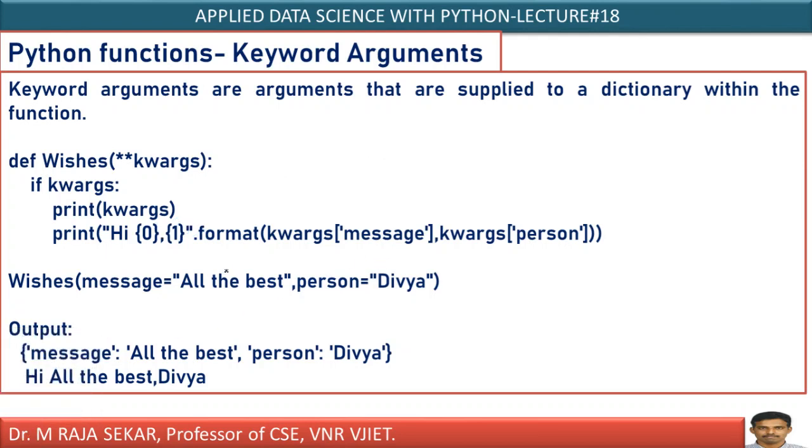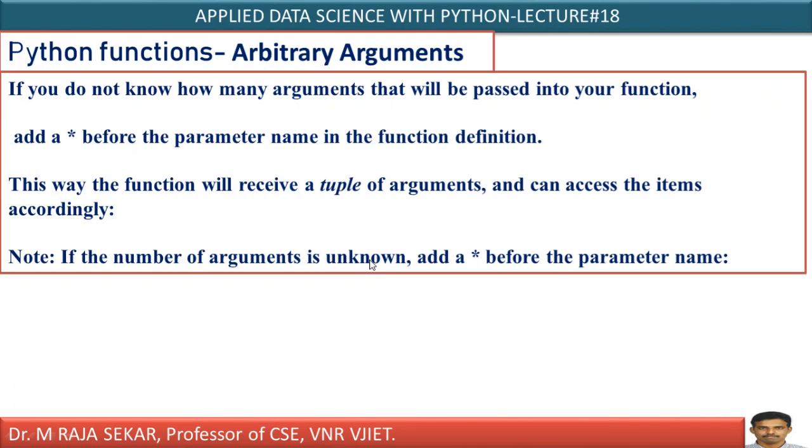Just understand it takes values in the form of keys and values. See, for example, here message is the key, all the best is its value. Person is the key, Divya is its value. As I told you, KWARGS of message means all the best, and KWARGS of person means Divya. You will get something like that, isn't it?